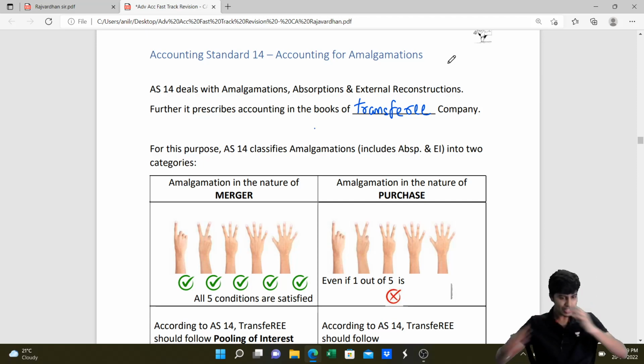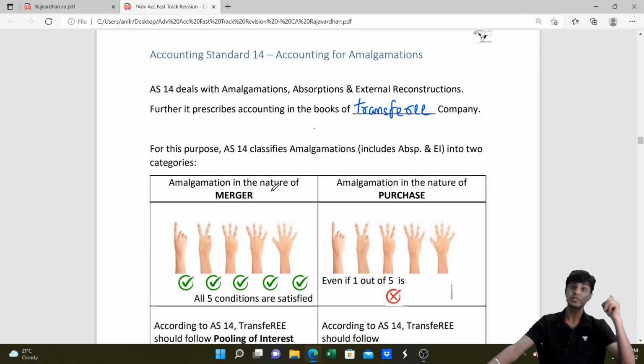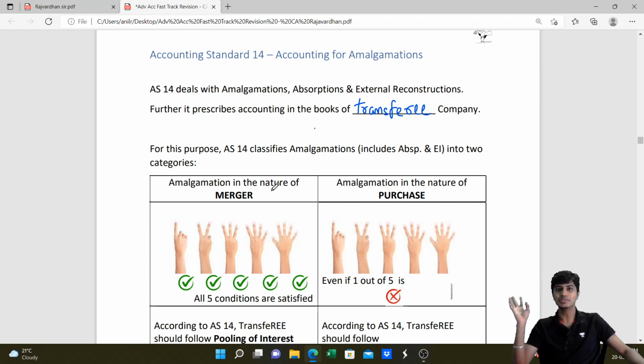You get that? There are two kinds of amalgamations, as I mentioned to you. One is merger, the other is purchase. This classification is given under Accounting Standard 14. This is not corporate restructuring, which is the wider term used generally. Amalgamation includes two forms: one in the form of merger, the other in the form of purchase. Now, how do we decide whether it is merger or purchase?